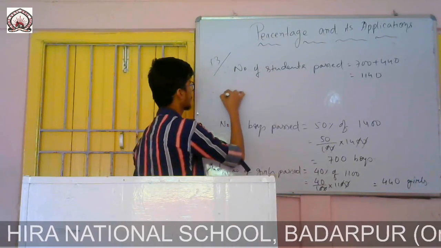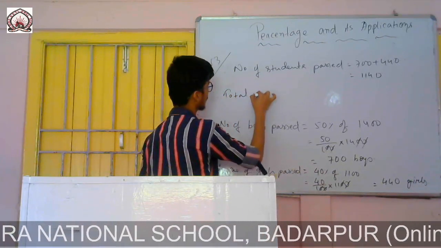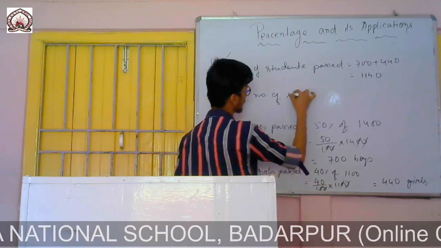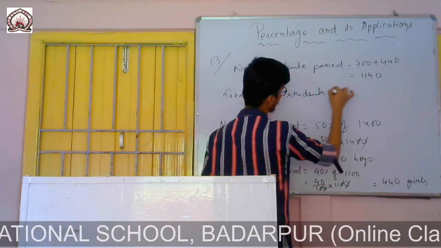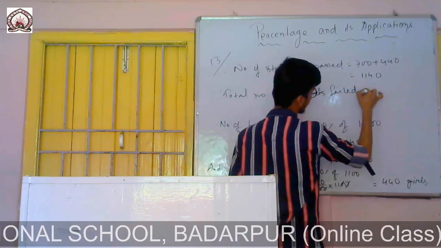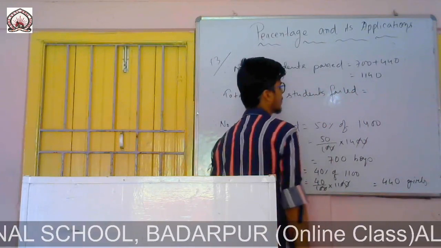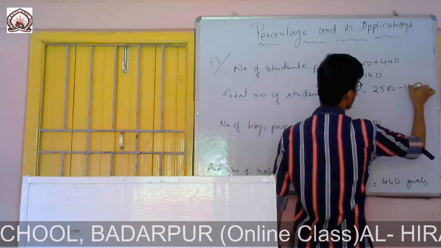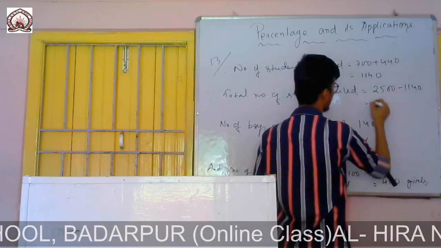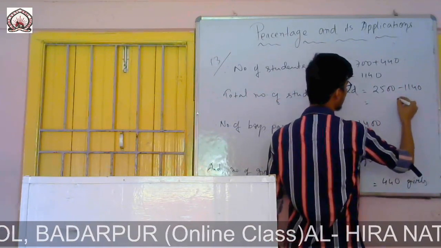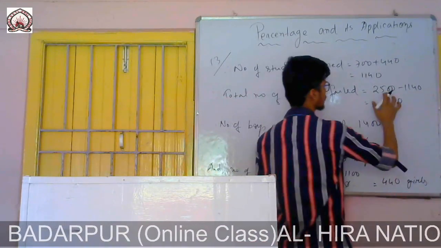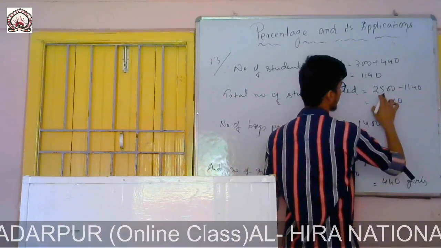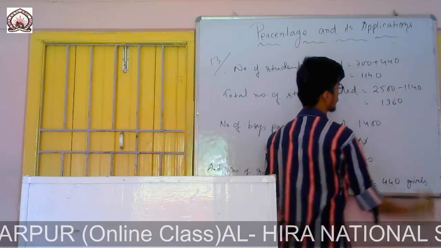Therefore, the total number of students failed will be: how many students are there altogether? There were 2500. Out of them 1140 passed. That means the remaining students failed in that examination. So 2500 minus 1140 is 1360.